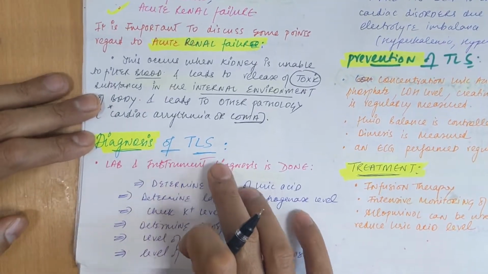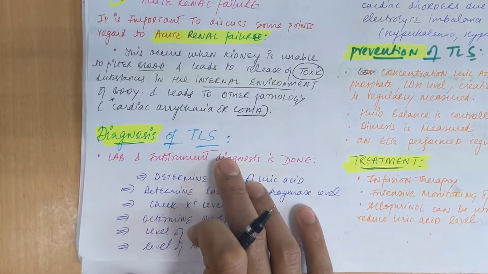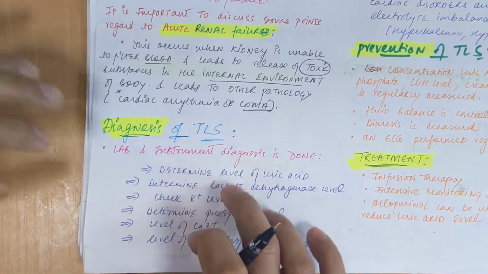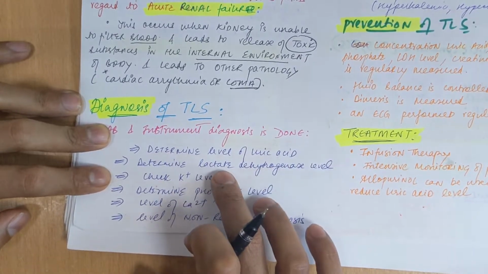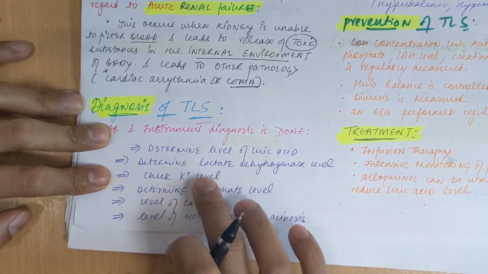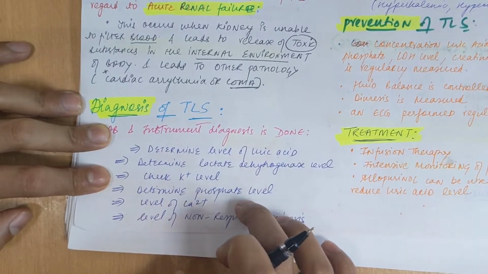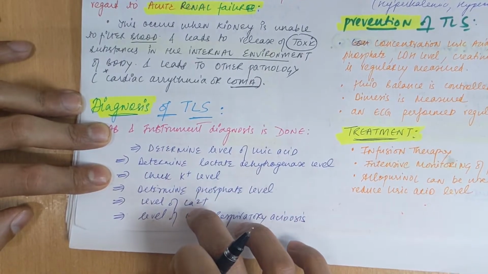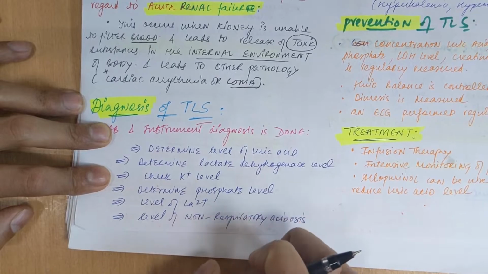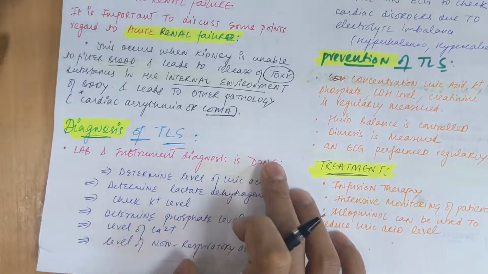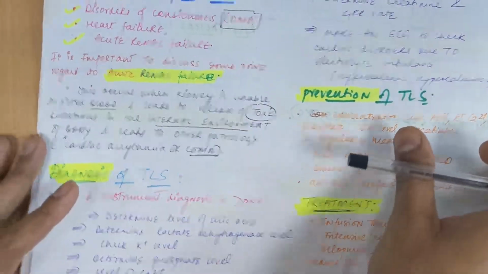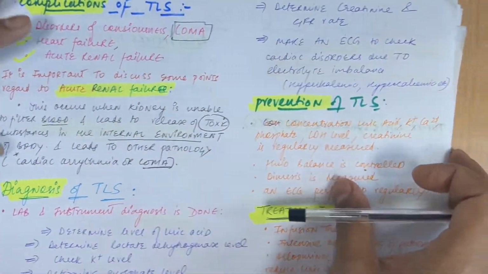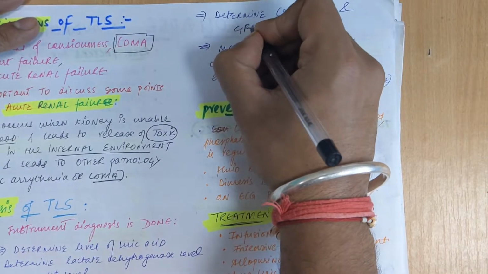Now what diagnoses will you do? We will do the lab diagnosis or instrumental diagnosis. First of all, we do the test of uric acid level, lactate dehydrogenase level, potassium level. We will check the phosphate levels, the level of calcium, and non-respiratory acidosis, and we will do the test for creatinine level also and the GFR, the glomerular filtration rate of the patient.